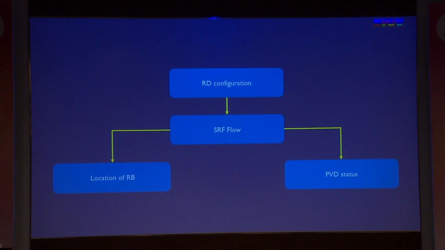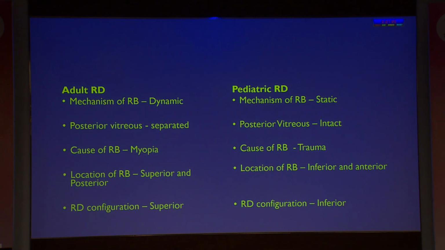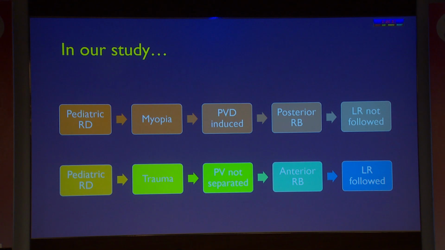Coming to the discussion, the RD configuration basically depends upon the flow of the SRF, which depends upon the location of the retinal break and the PVD status, and therefore adult rhegmatogenous retinal detachments and pediatric rhegmatogenous detachments cannot be compared. In our study, in patients with pediatric RDs with myopia, we found that the PVD was present and the location of the break was more posterior, and hence Lincoff's rule was not followed in those cases, whereas in traumatic pediatric RDs, the PVD separation was not complete, and the anterior location of the break in terms of dialysis or large breaks meant Lincoff's rule was followed in those cases.